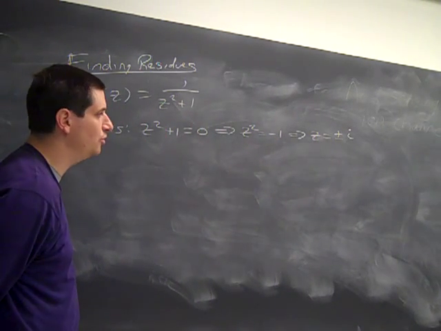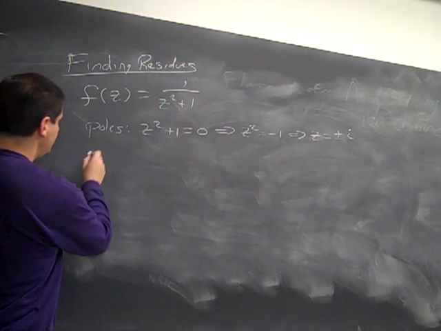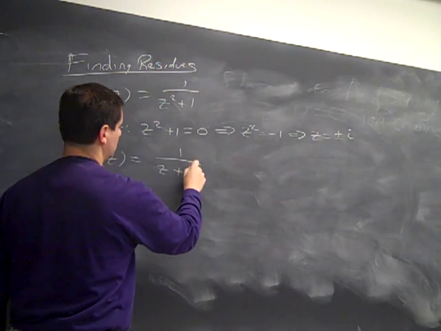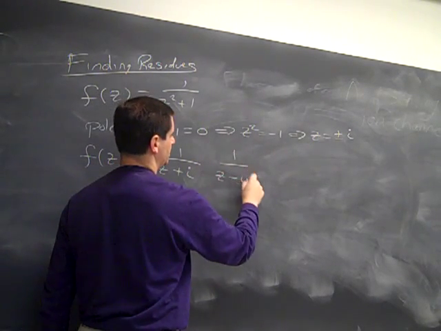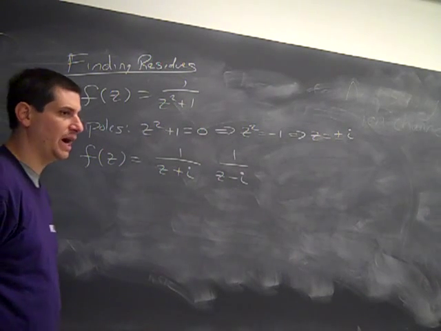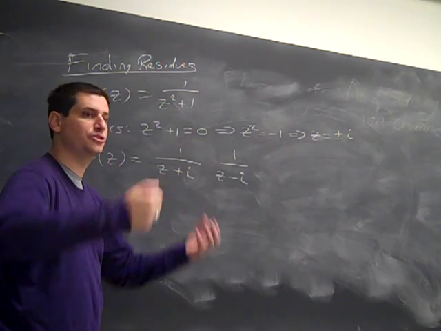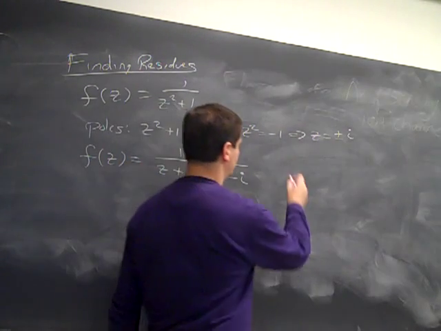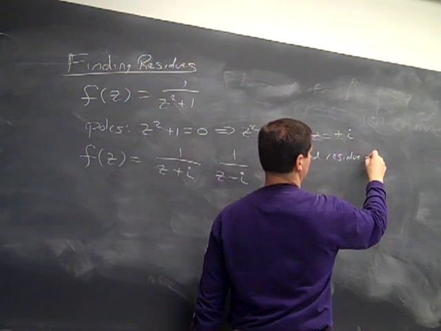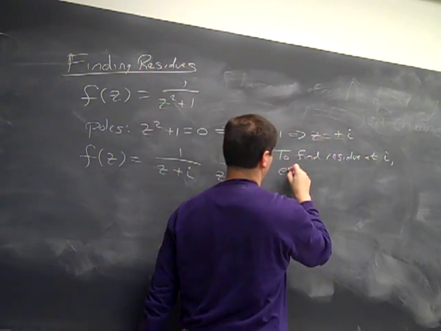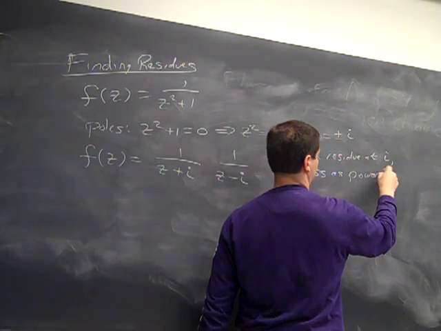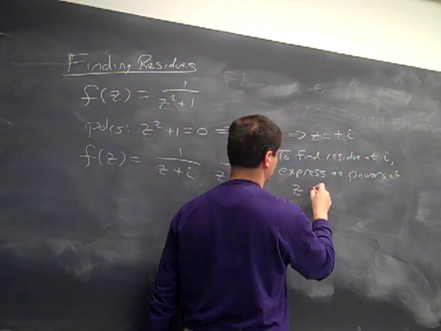And so I want to figure out what are the residues. Now for this function, I can actually see how to factor it: z plus i and z minus i. So if I want to find the residue at i, I want to write things in terms of powers of z minus i. So to find the residue at i, express f as powers of z minus i.